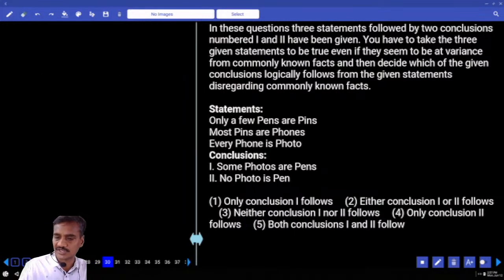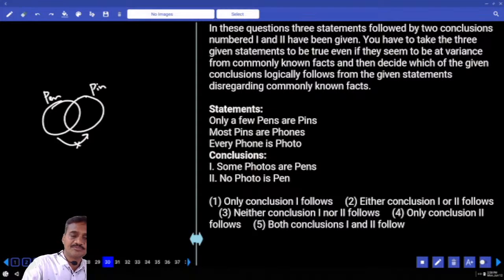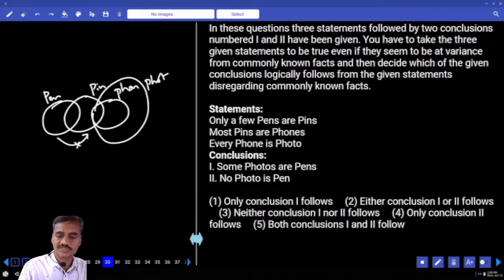Only some pens are pins, but not all. Most pins are phone. That means some pins are phone. And every phone is a photo. All these phones are photos. Then first, some photos are pens. That is false. No photo is a pen, definitely true.